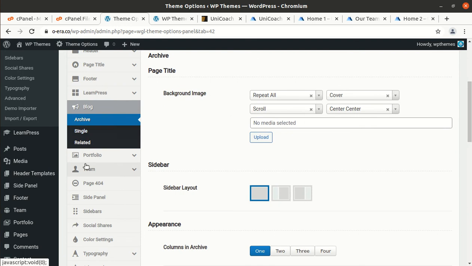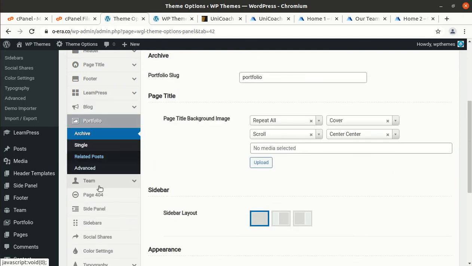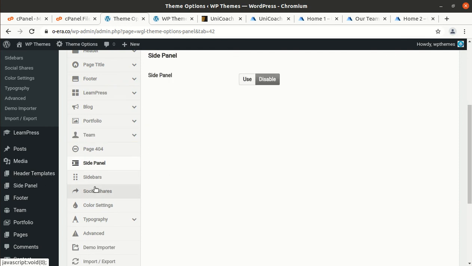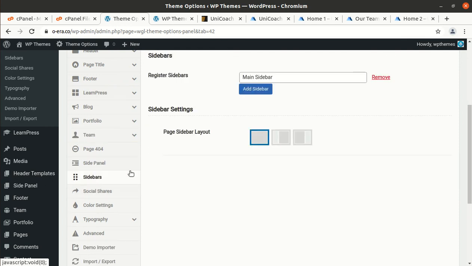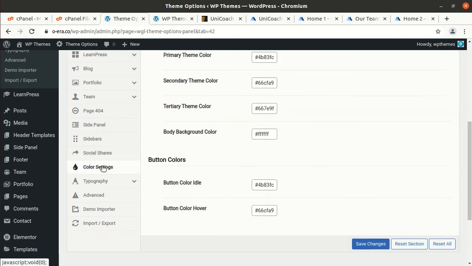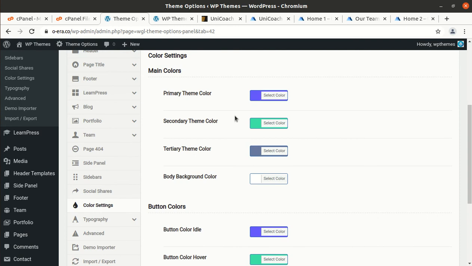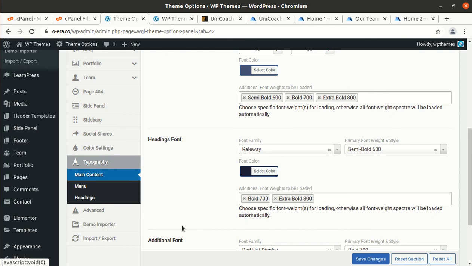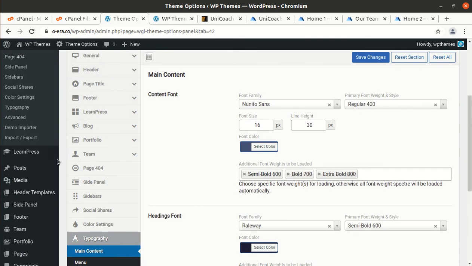Blog, portfolio, team, 404, side panels, sidebars. So sidebar is here, so you can use different sidebars like socials here. Color setting is here, so we can control the complete color of website. Typography, advanced, and demo importer is not working, as I said.